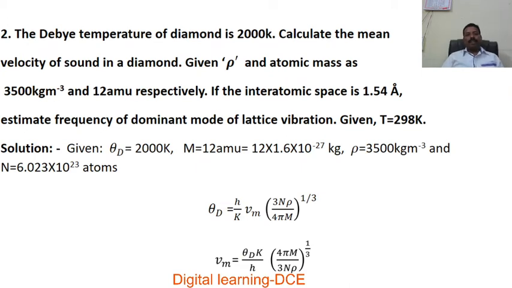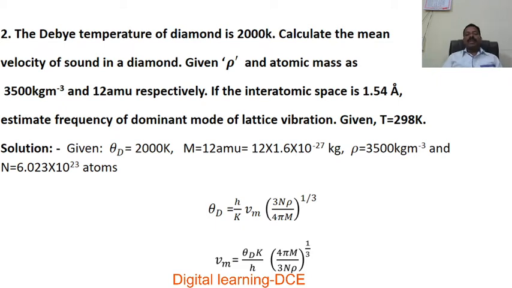Second problem, connected with Debye's theory. The Debye temperature of diamond is 2000 Kelvin. Calculate the mean velocity of sound in diamond. Mean velocity means the average of the velocities of the longitudinal and transverse waves. That is the mean velocity of sound in diamond. Given density and atomic mass as 3000 kg per meter cube and 12 AMU respectively. This is the density of diamond and its atomic mass is 12 AMU.